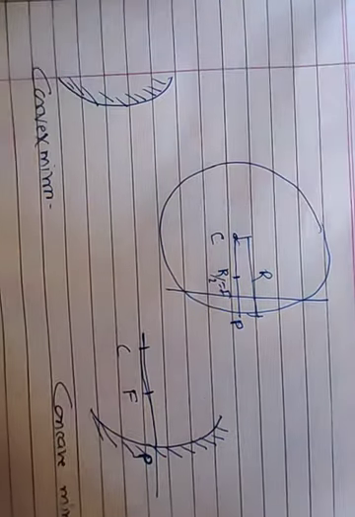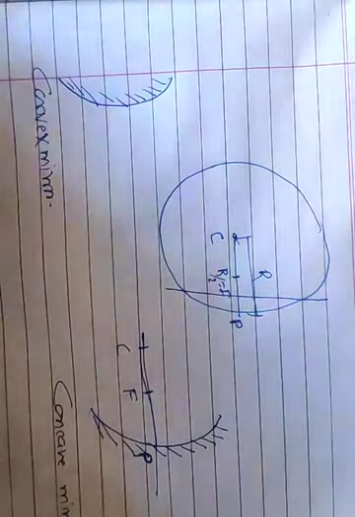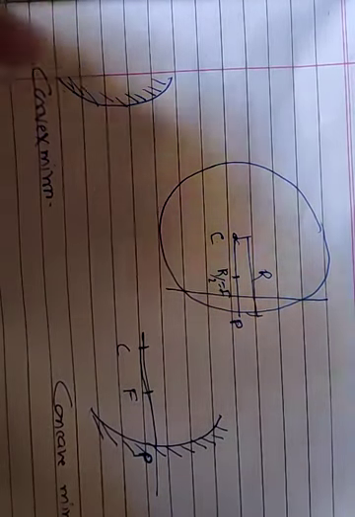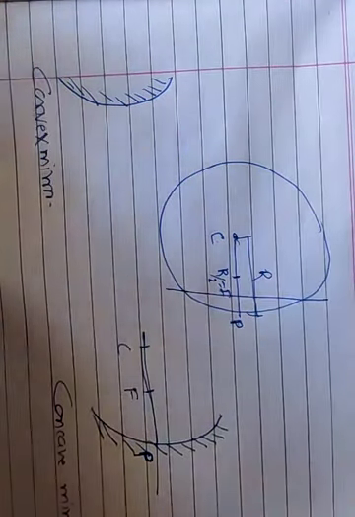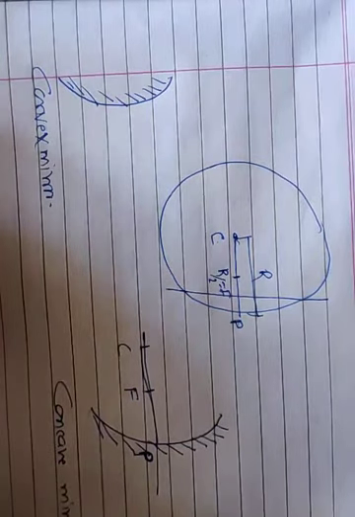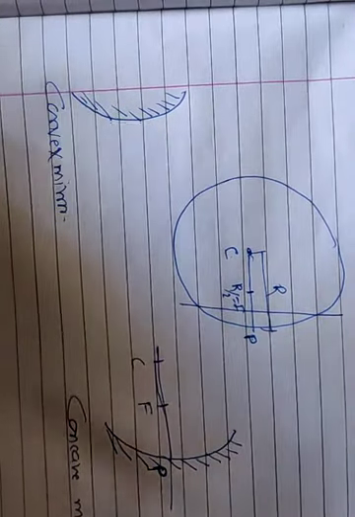Here we are going to summarize this whole part in a proper way, and based on this we are going to get the image of this particular concave mirror as well as convex mirror.